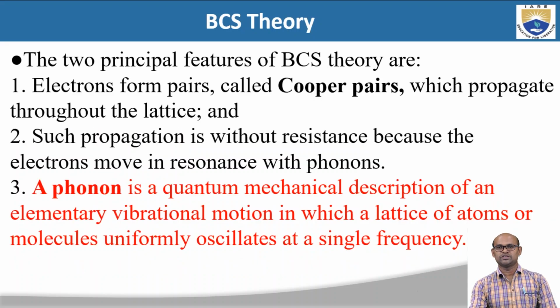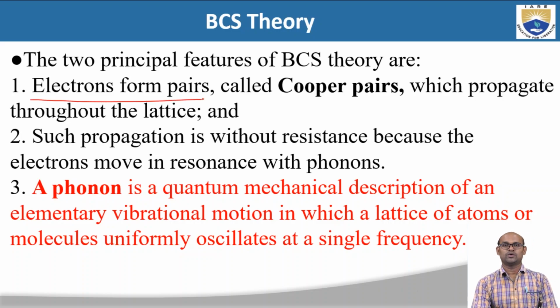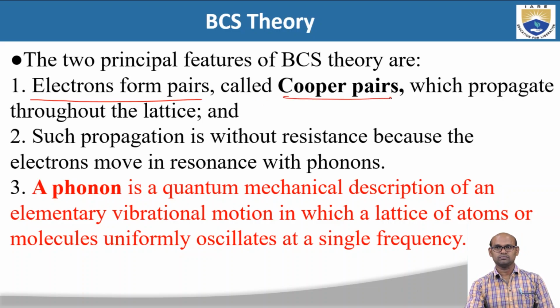The two principal features of BCS theory: the first feature is that electrons form pairs, and these pairs are called Cooper pairs, which propagate through the lattice.